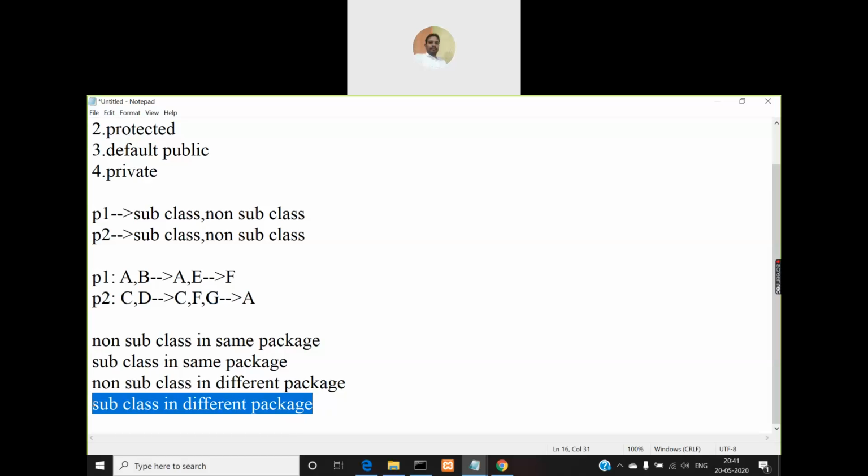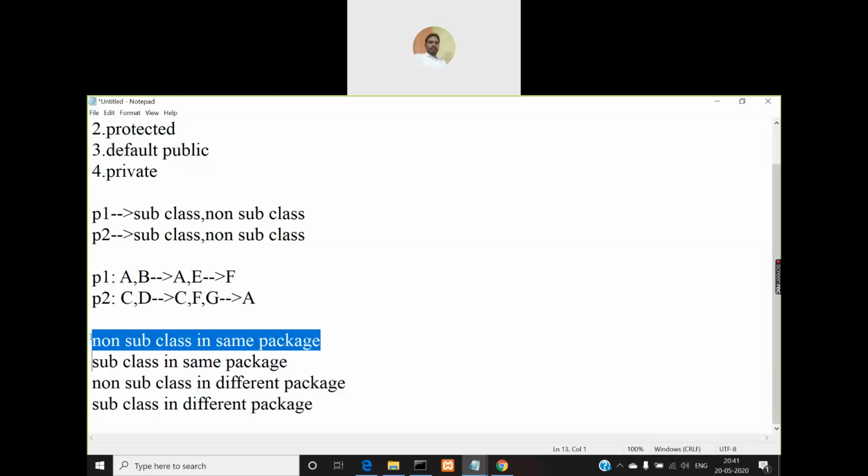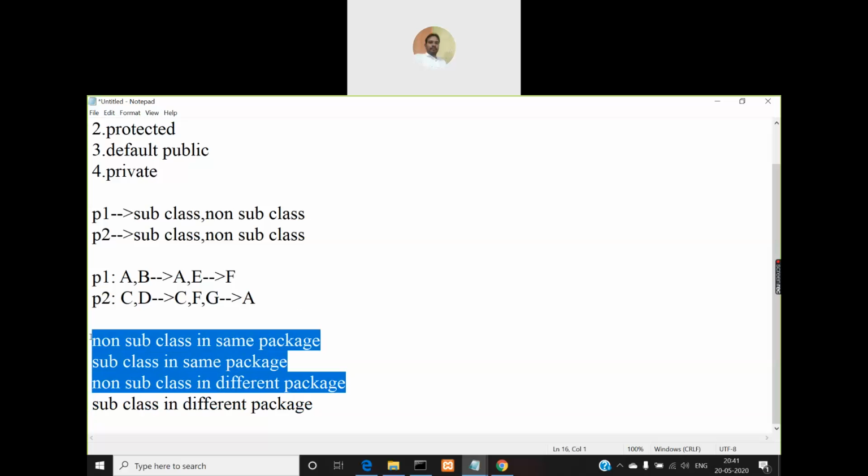So when you qualify a member of a class as public, in all these four categories of classes you can access that member. You can access the members of A if they are qualified as public in B, E, F, C, D, G, everything. In all the classes you can access them. That is the meaning of public.